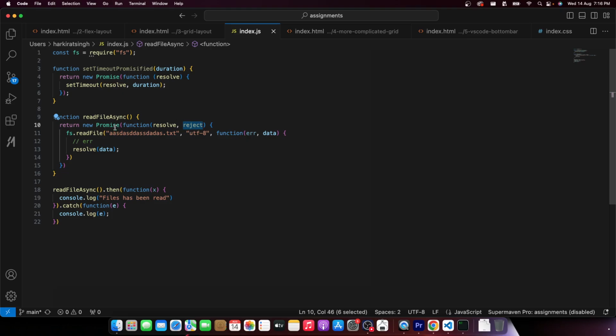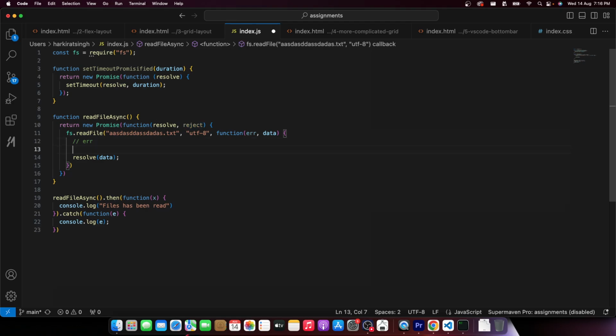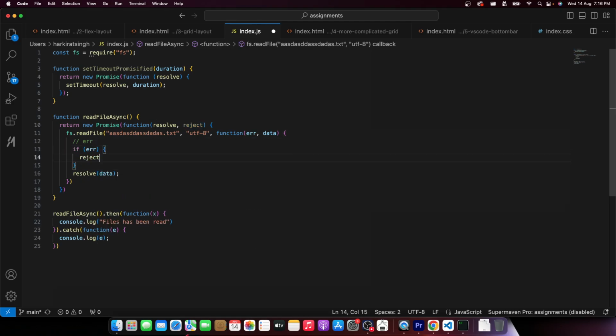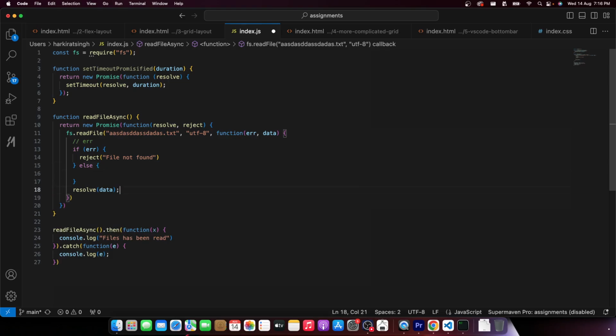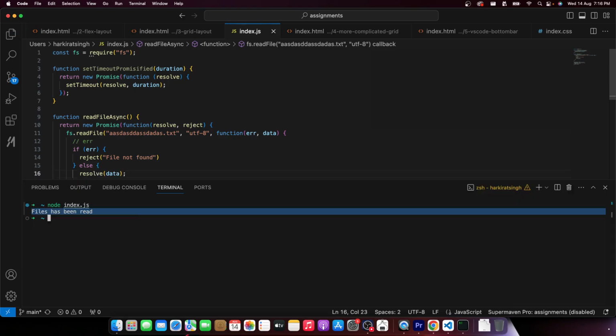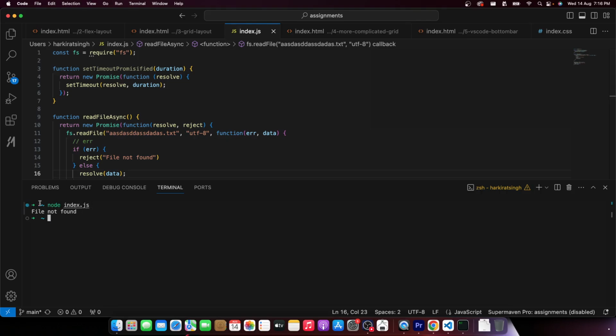Ideally, a promise function can either resolve, which means things are fine, or reject. If error exists, you should reject with file not found. If there is no error, then you can resolve the data.